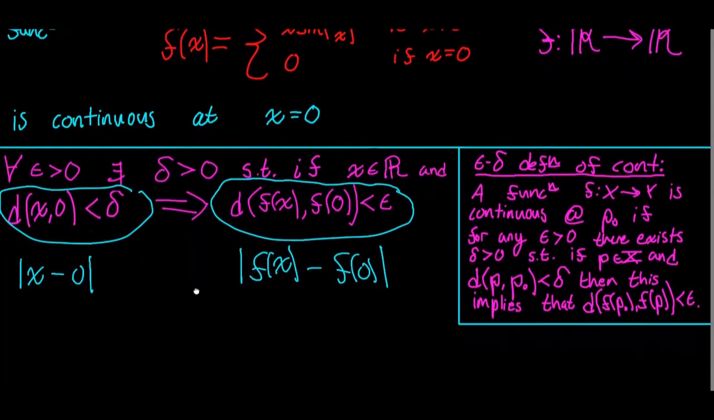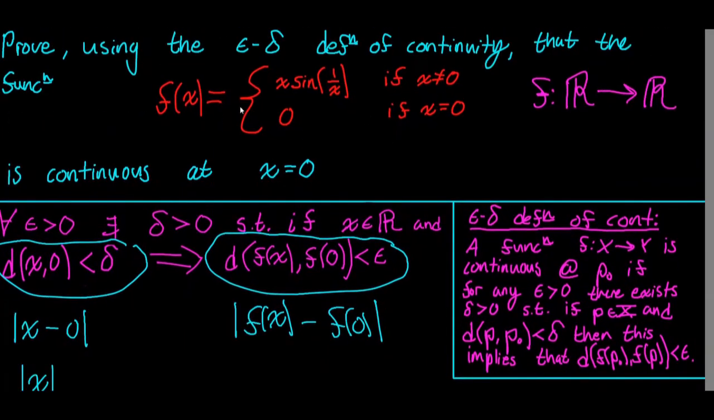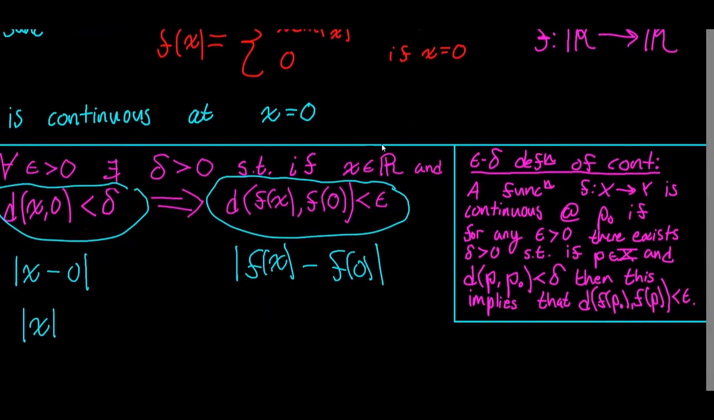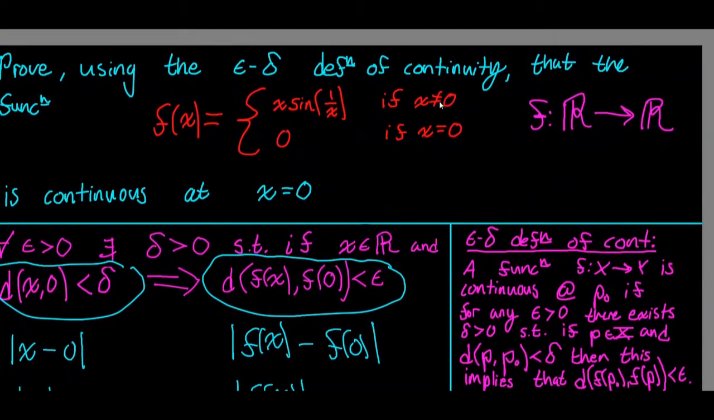So then let's simplify these a little bit more. Well, this of course is just the absolute value of x, and this, check this out, when the input to this function is 0, the output is 0. So we can simplify this to f of x minus 0, which is just of course f of x, or rather the absolute value of f of x. And check this out, we have two significant cases that we have to deal with: when x is not equal to 0, and when x is equal to 0.